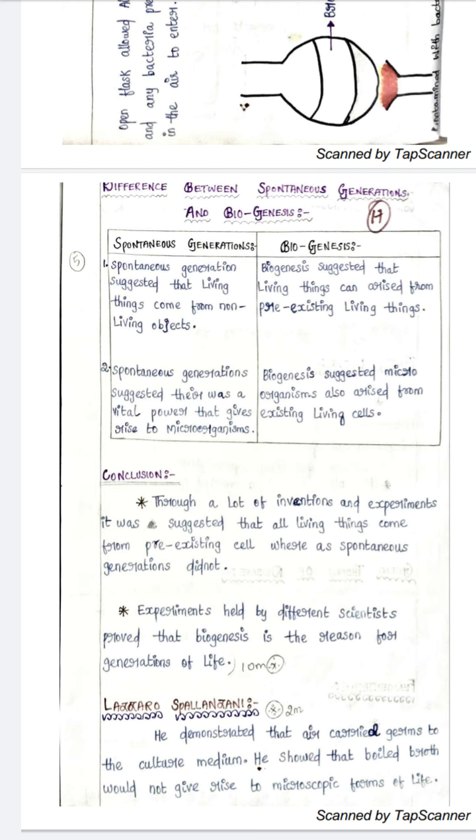Lazzaro Spallanzani demonstrated that air carried germs to the culture medium. He showed that boiled broth would not give rise to microscopic forms of life. It is a 2 mark question. They might ask you in 2 marks, like what is the contribution of Anton van Leeuwenhoek, contribution of Robert Koch, contribution of Lazzaro Spallanzani, and contribution of Francesco Redi. They might ask you like this in 2 marks. You have to know about all these scientists.